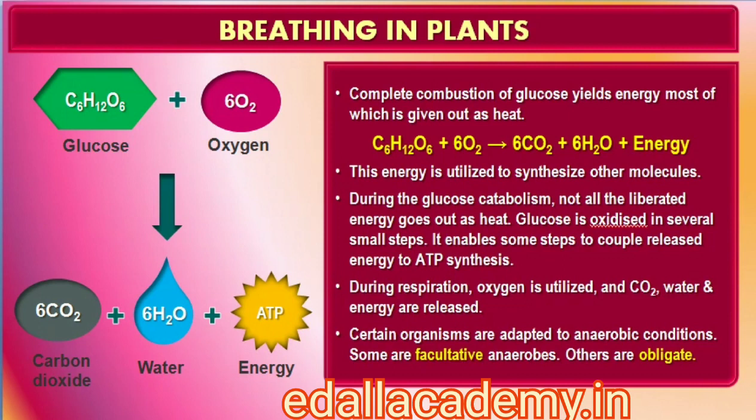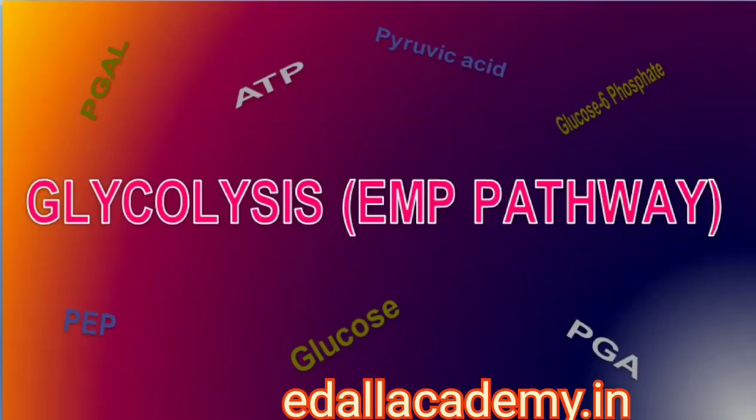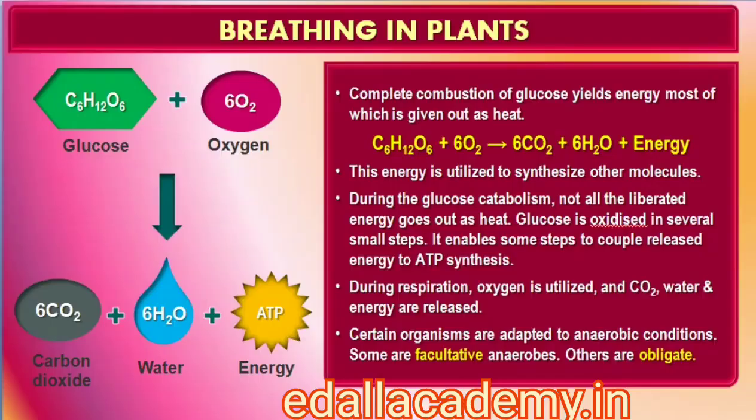The strategy that the plant cell uses is to catabolize the glucose molecule in such a way that not all the liberated energy goes out as heat. The key is to oxidize glucose not in one step but in several small steps, enabling some steps to be just large enough such that the energy released can be coupled to ATP synthesis. How this is done is, essentially, the story of respiration. During the process of respiration, oxygen is utilized, and carbon dioxide, water and energy are released as products.